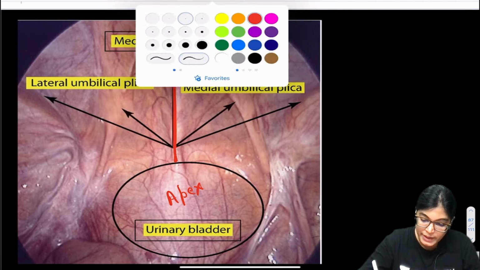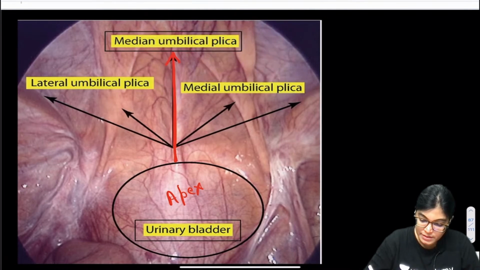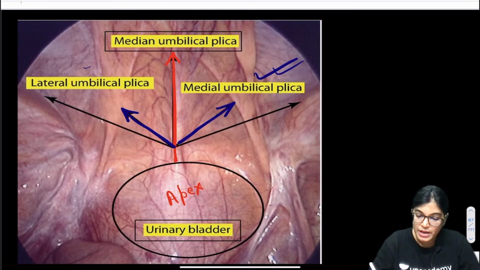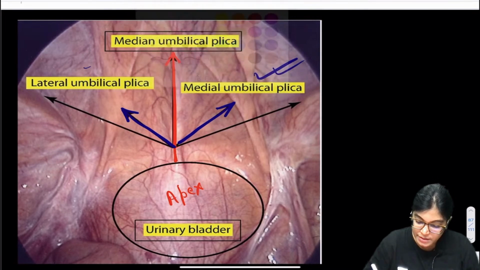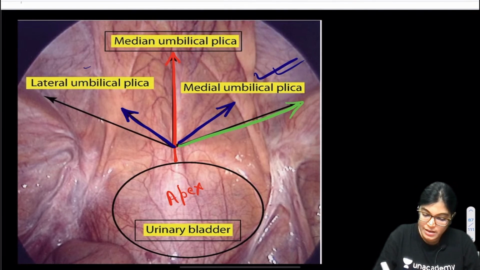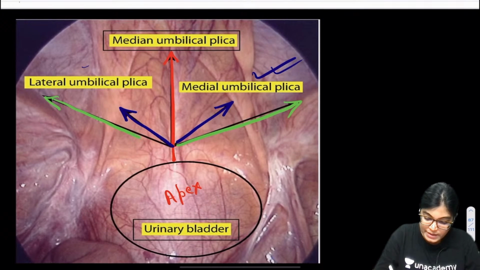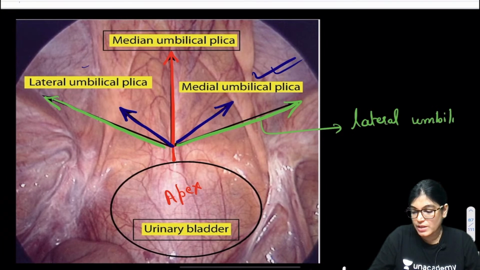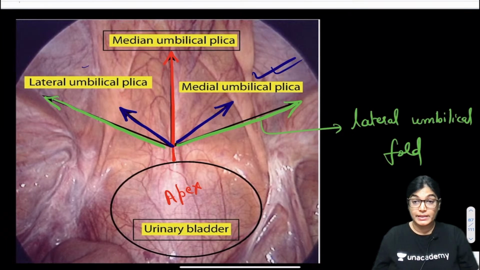Lateral to it, there are two other folds. These are the medial umbilical folds, which contain the umbilical arteries, and lateral to it we have the lateral umbilical folds. This lateral umbilical fold will contain inferior epigastric vessels.